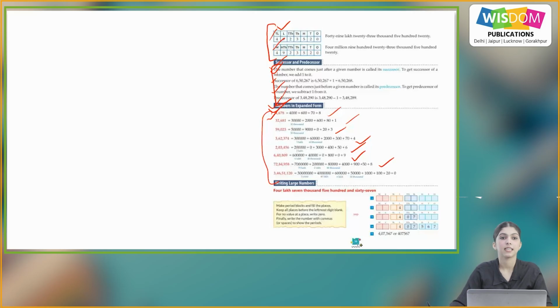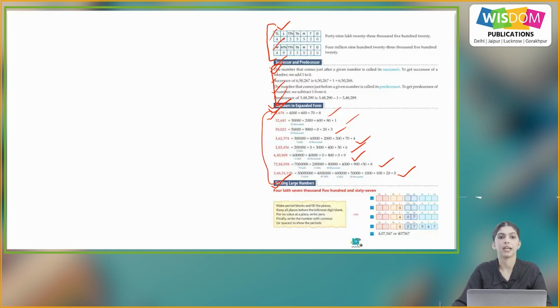Next we have 72,84,958. So expanded form will be 70 lakh plus 2 lakh plus 80,000 plus 4,000 plus 900 plus 50 plus 8. Now the biggest number will be 3 crore 46 lakh 51,120. So expanded form will be 3 crore plus 40 lakh plus 6 lakh plus 50,000 plus 1,000 plus 100 plus 20 plus 0.